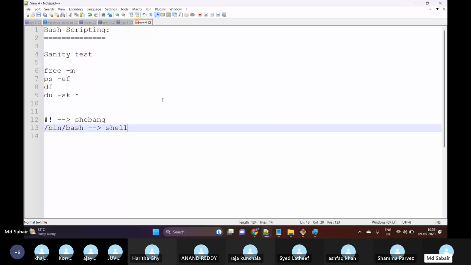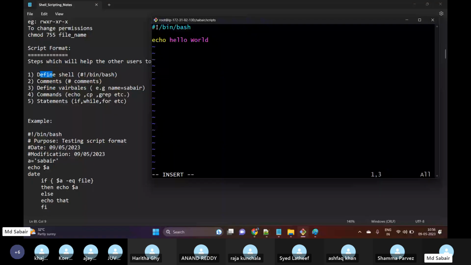So the first line of our script, #!/bin/bash, is nothing but the shebang characters, and then we are defining which shell we are using. This is not mandatory, but it is one of the best practices so that other users can understand. Then we need to provide comments, in any programming language, not only bash scripting. Even if you work on Dockerfiles, Ansible playbooks or Terraform templates, comments play a very important role. Comments help us understand what we are doing.